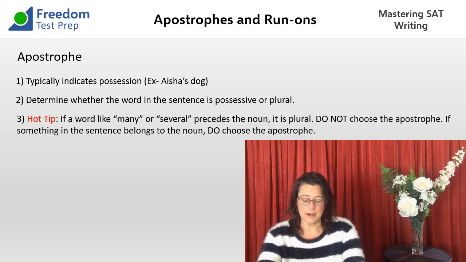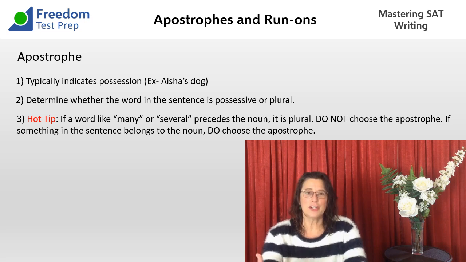Okay, so our next apostrophe question is all the way at the end at 41. So let's go there and we read. These days, many students majoring in philosophy have no intention of becoming philosophers. And again, here we look at the answers and we see that 2 of them have just students with an S and 2 of them have apostrophe S. It's exactly the same as the last question.